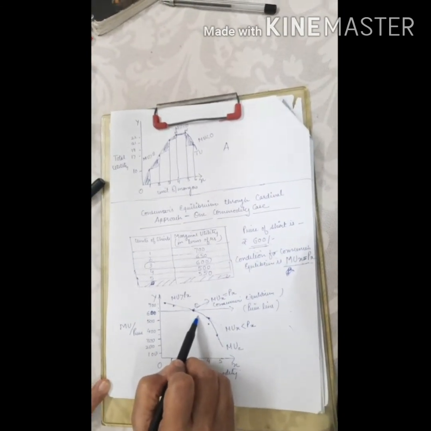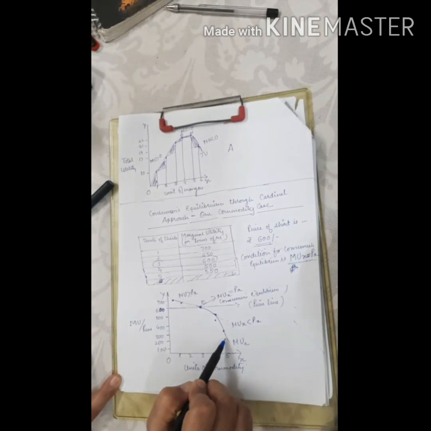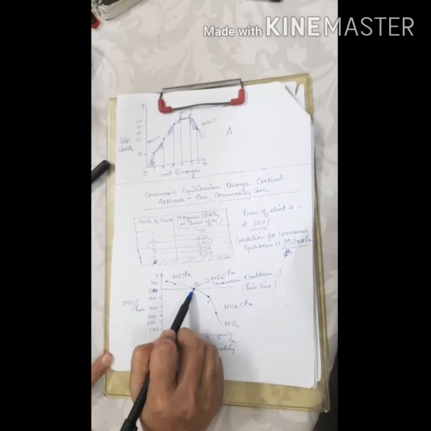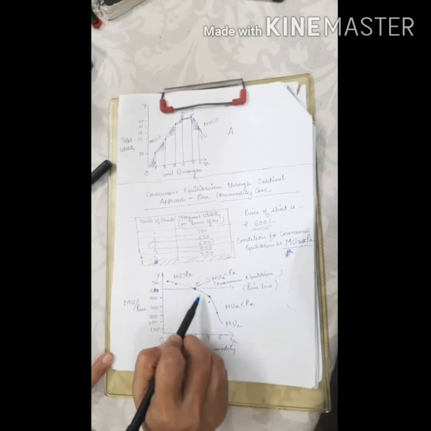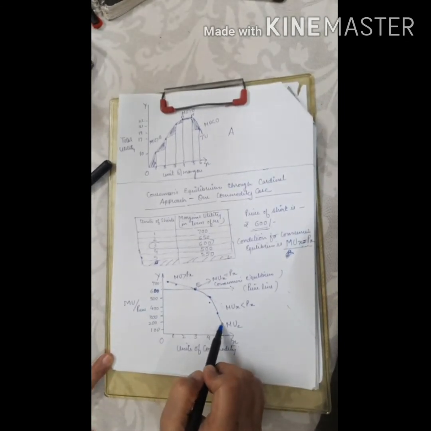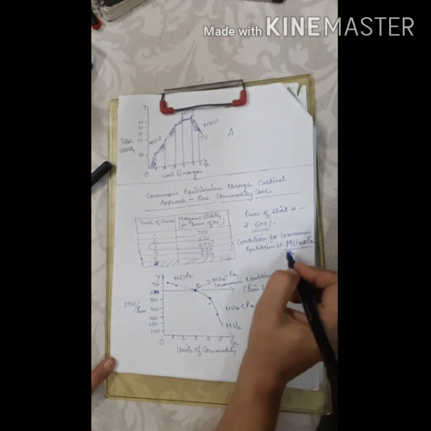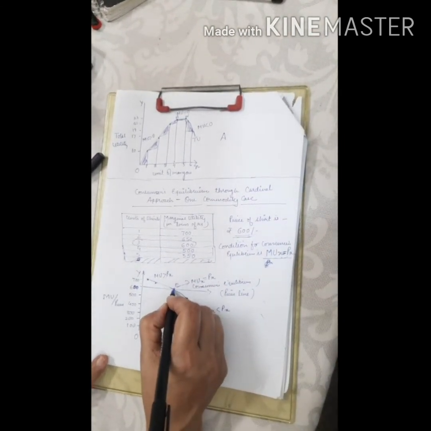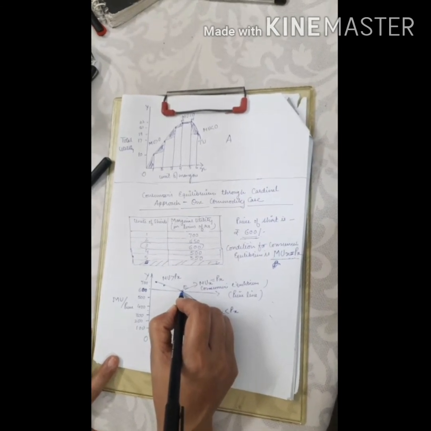Thus, the MU curve is negatively inclined, showing the fall in utility with the increase in the consumption of that commodity. This is how it is proved that where MU of x is equal to price of x, the consumer will attain his equilibrium in case of one commodity.